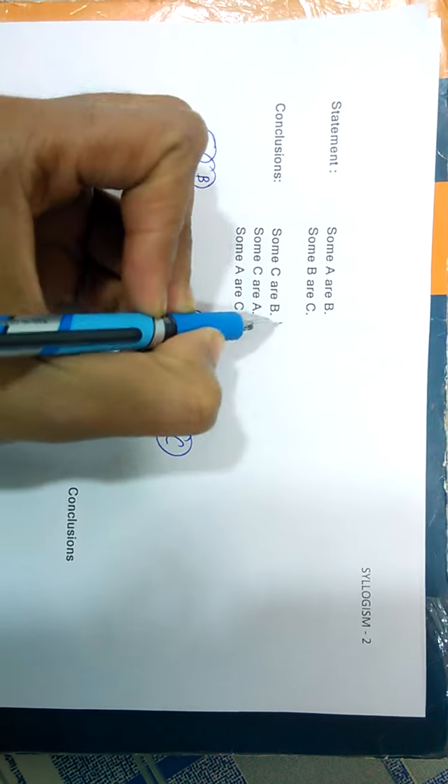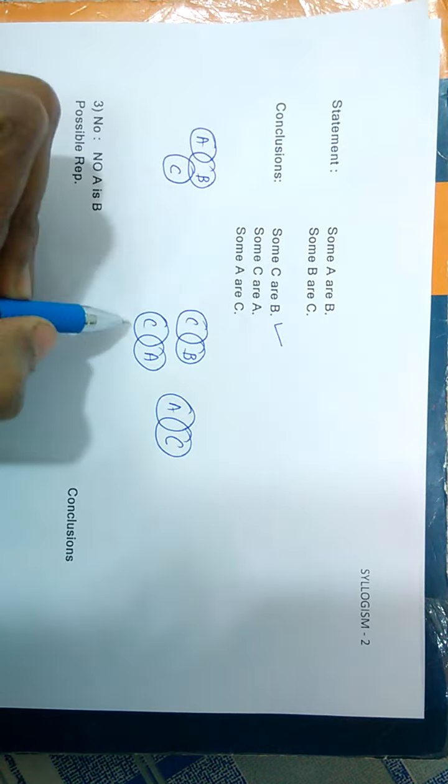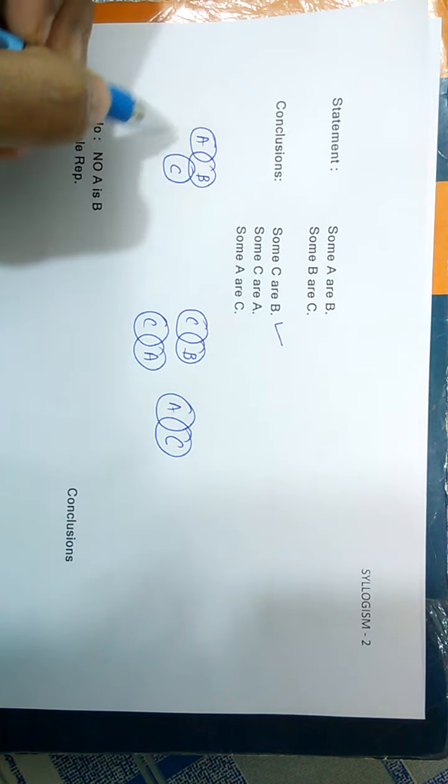So yes, we are getting it, so this is true. Some C are A: we need this type of relation, but here we can't get it.